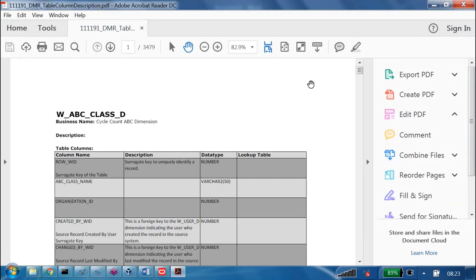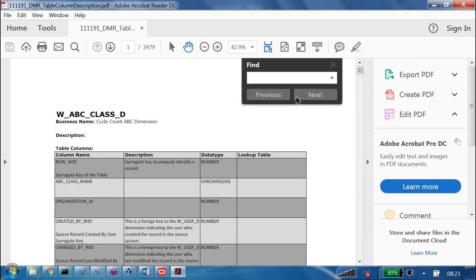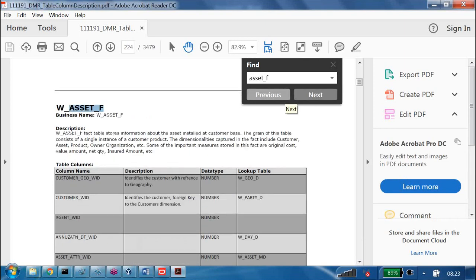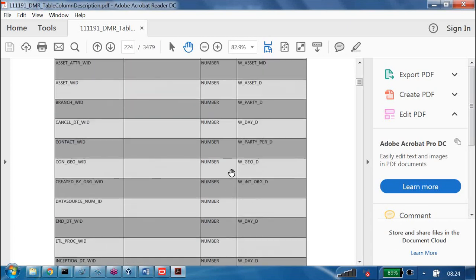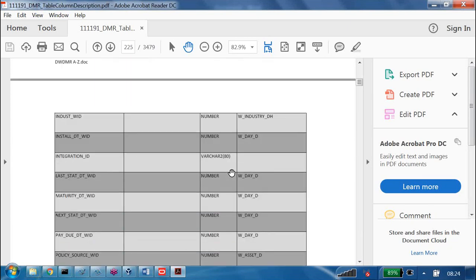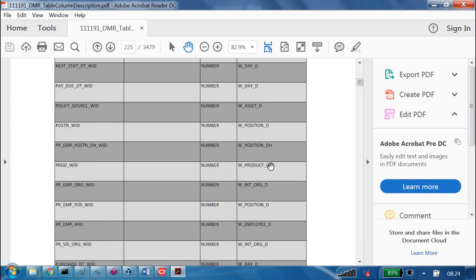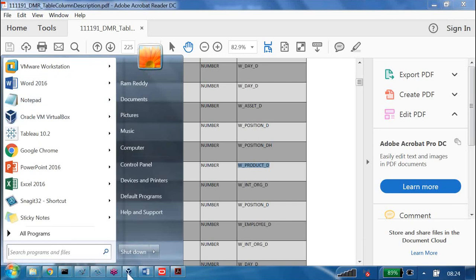For example, we have one fact called the asset fact. I want to join this asset fact with one of the tables, let us say your known table, the product table. Now, asset table and product table, how can I join them?